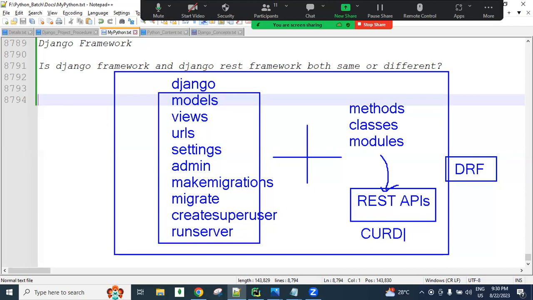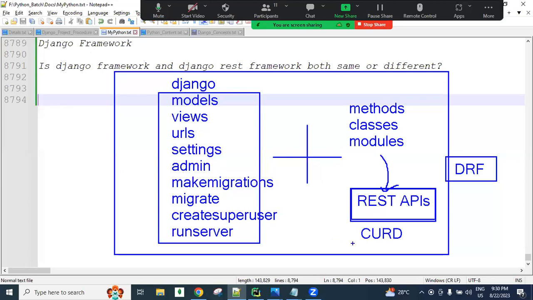We can do that more easily using the Django REST API, and we write a lot fewer lines of code. The same thing can be done using pure Django framework also.